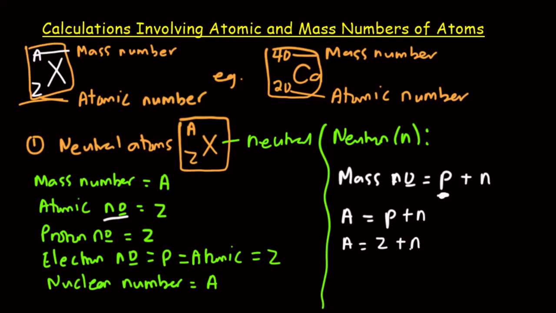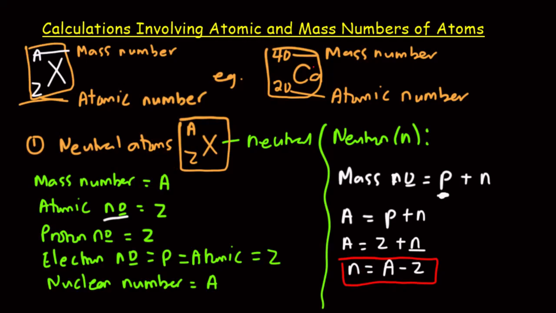And so if I want to find the neutron number, it is simply obtained by making small n the subject, and that would be capital A minus Z. Therefore, the neutron number is always the difference between the mass number and the atomic number.